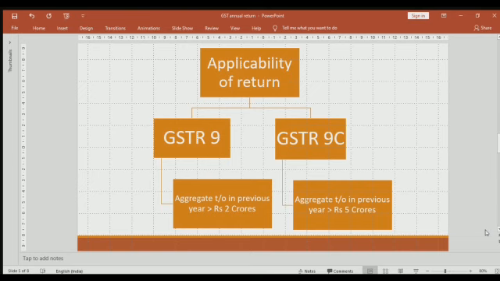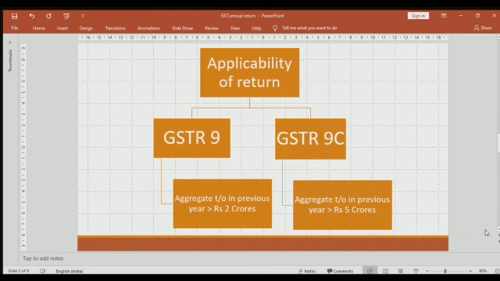So now this entire table says when GSTR 9 is mandatory. GSTR 9 is mandatory when your aggregate turnover in the previous year exceeds 2 crores, and GSTR 9C is mandatory when your aggregate turnover in the previous year exceeds 5 crores.